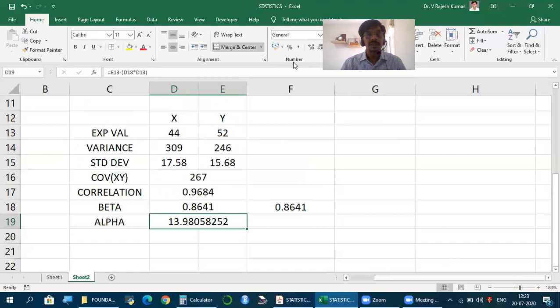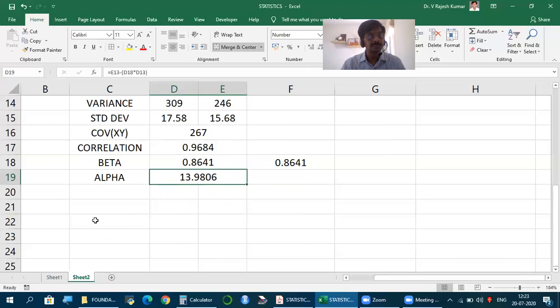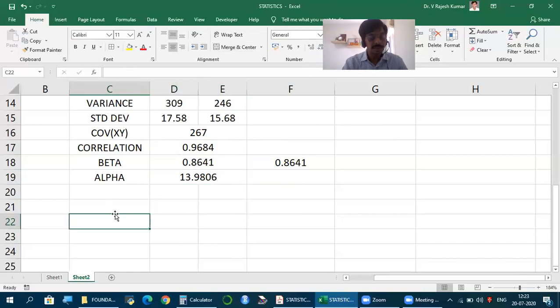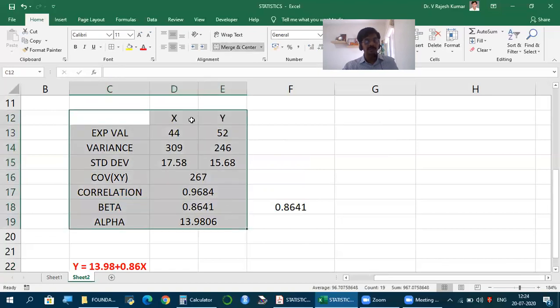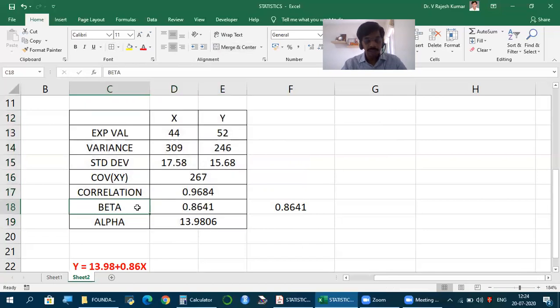And this is alpha. So in case we need to make the regression equation, normally we show only 2 digits: y is equal to 13.98 plus 0.86 x. So this is how we write the regression equation. But the equation is actually not the requirement. Our actual requirement is beta. Alpha may not have a big role to play for us. So the entire purpose of learning statistics is how to calculate this beta value. If that is clear, good. And all these are background to learn that.